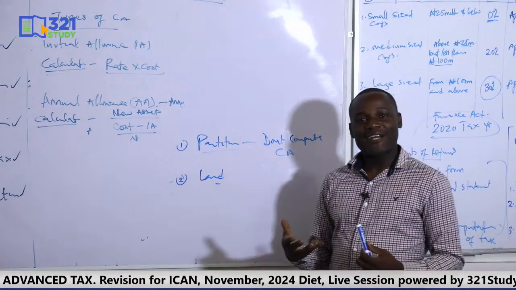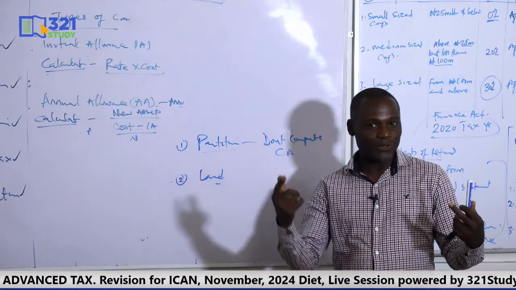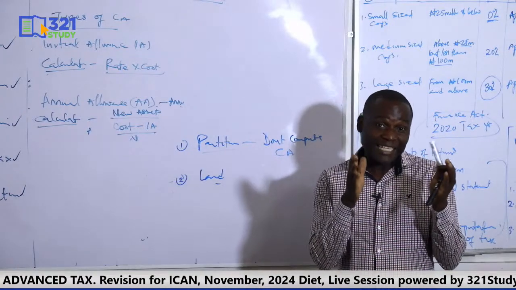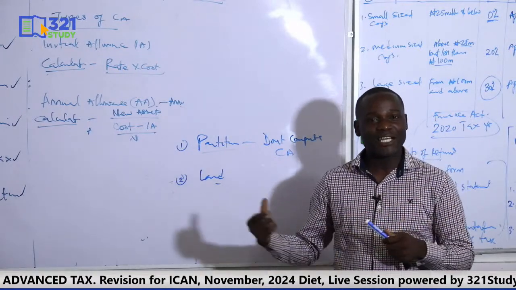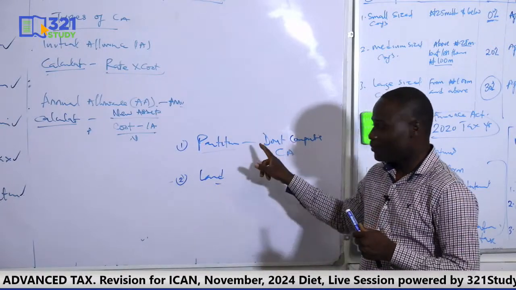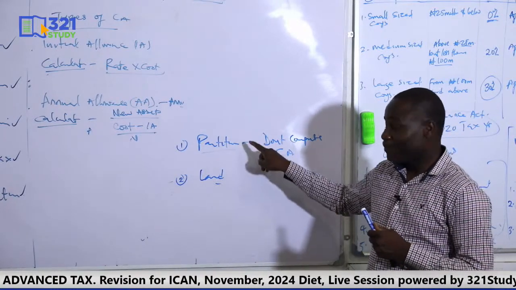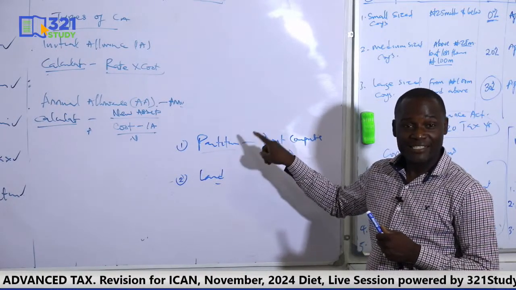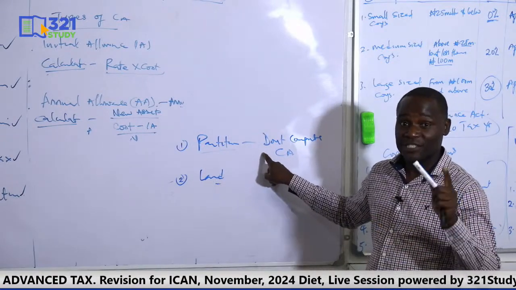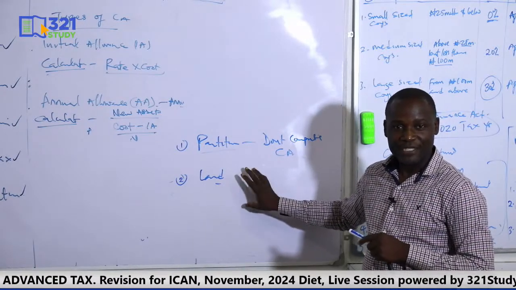But in some accounts, you may have land and building as a single asset. So if you have land and building, then you assume that is building, they are together. But if you have land just as a separate asset, you cannot claim because land doesn't depreciate. So you don't compute capital allowance for land. Remember I told you partitioning, you don't compute capital allowance for partitioning, you don't compute for land. I have told you the reason. For partitioning, it goes to capital gains tax. Whenever you dispose the asset, that's when you claim the cost of partitioning as an allowable expenses for CGT purpose. Then for land, it doesn't depreciate, so you don't compute. I hope it's clear. All right.